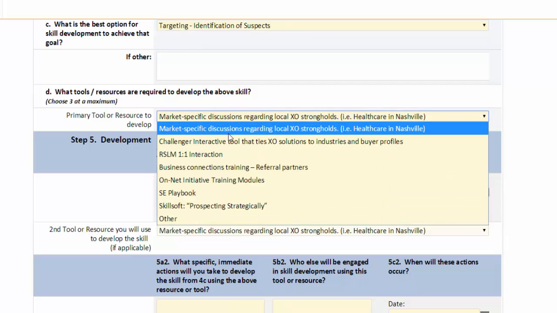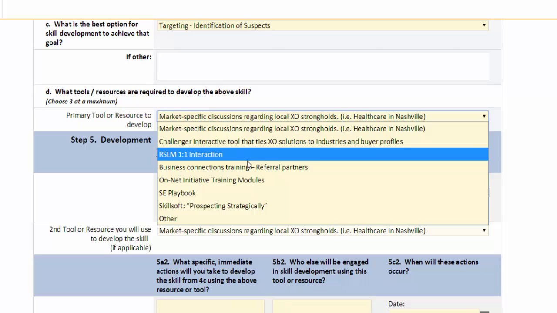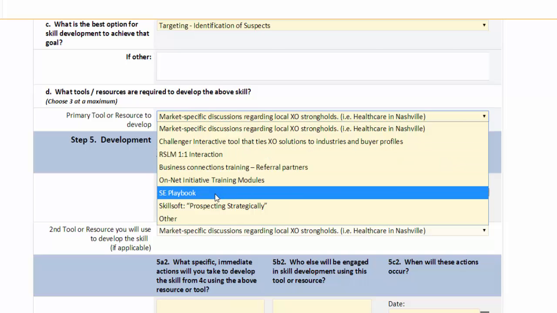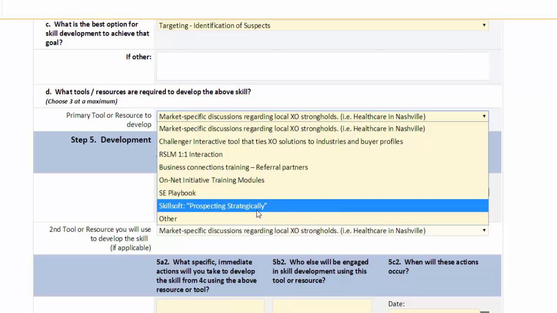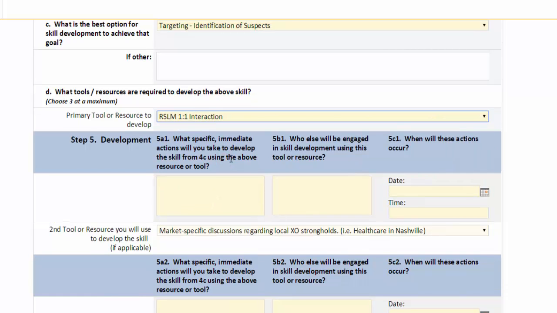So my options: market-specific discussions regarding local XO strongholds. For instance, what is really a good customer to be targeting in the area that I work? The interactive tool that ties solutions to industries and buyer profiles, meeting with my RSLAM, business connections training, on-net initiative training, looking at the SE playbook, prospect strategically, or other. So this is the primary tool that I'm going to use. So let's say right now, RSLAM one-on-one.